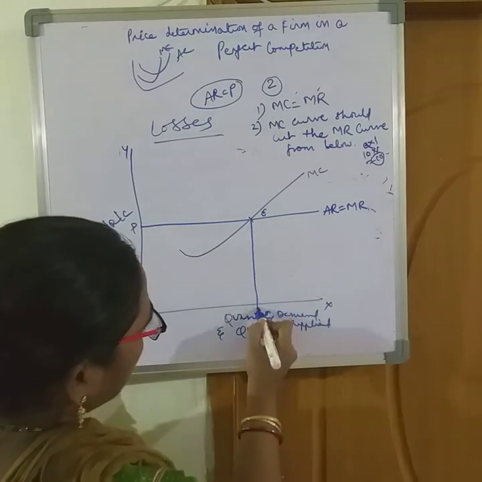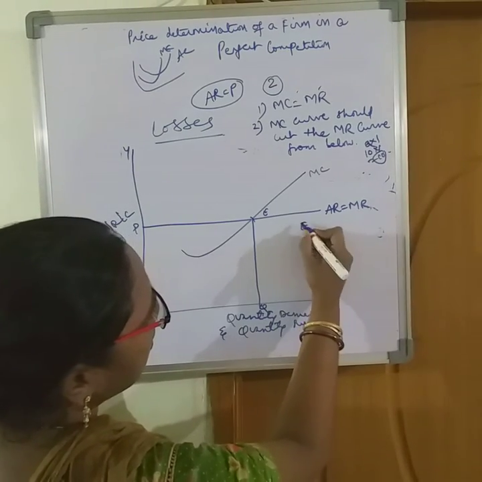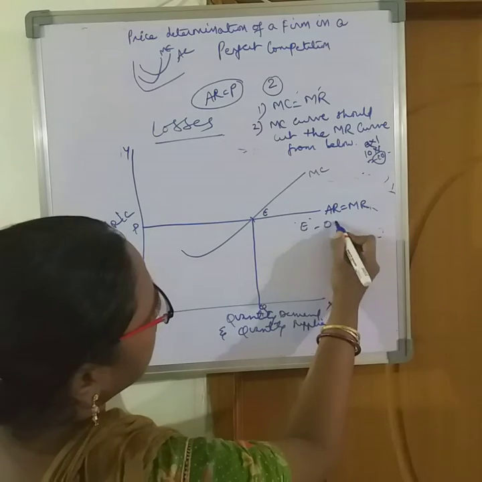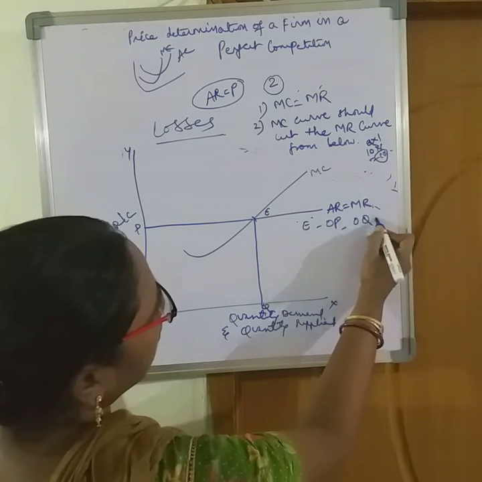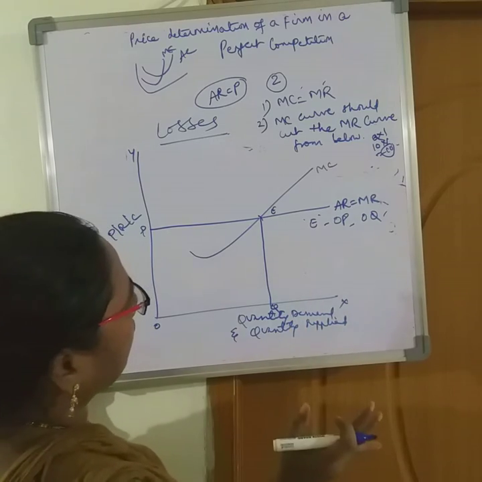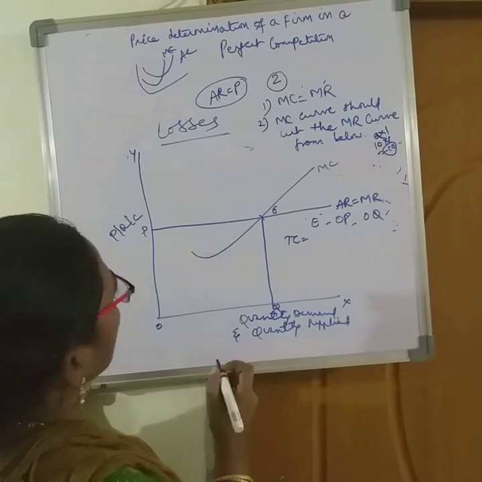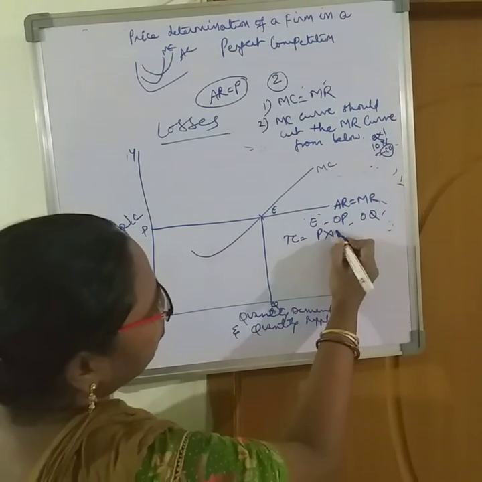So this is the equilibrium position. OQ. Okay. Equilibrium position is E, where the price is OP and the quantity demanded and supplied is OQ. Okay. Now at this juncture, what is TC? Total cost is, as you know, P into Q.